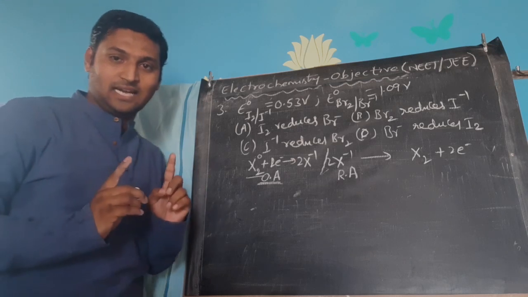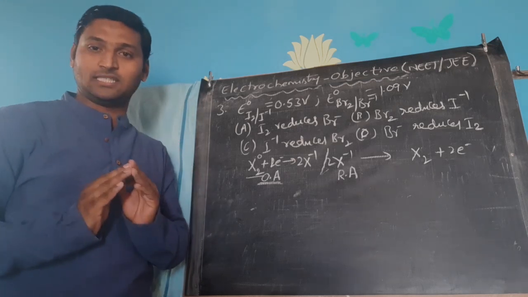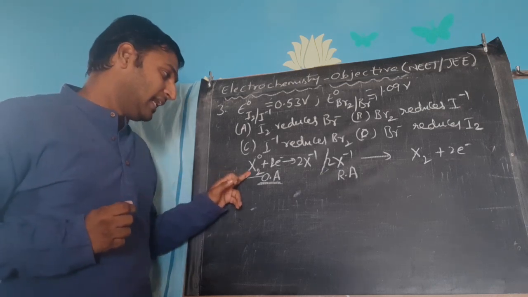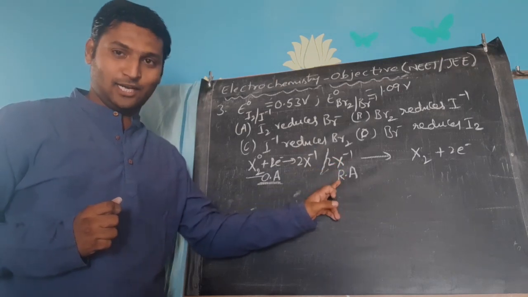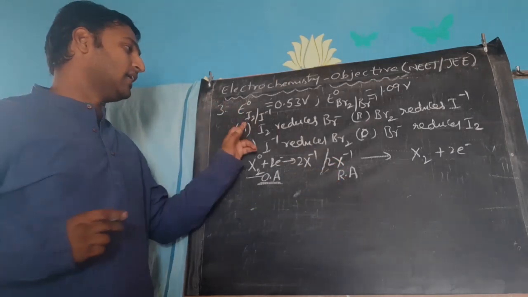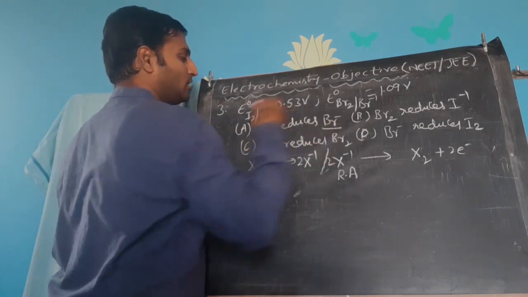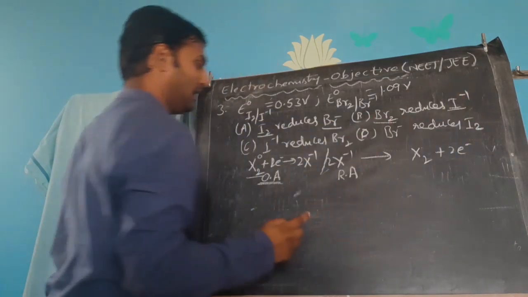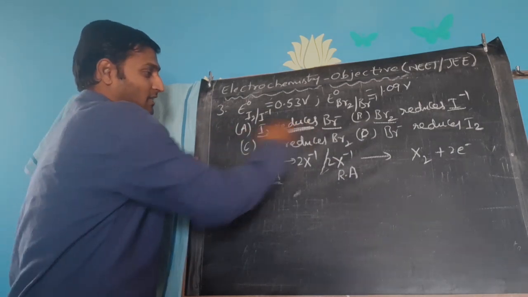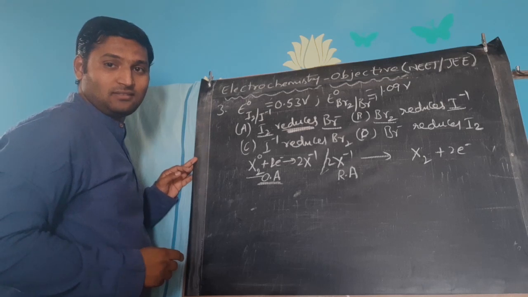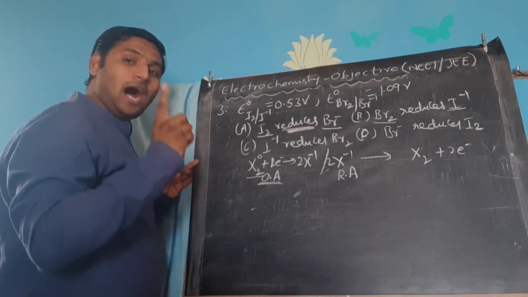So please understand, with simple common sense from your knowledge of first year redox reactions, that an elemental halogen can act as an oxidizing agent and a halide ion can act as a reducing agent. Now look at the first 2 options. He is telling that iodine reduces bromide or bromine reduces iodide, meaning he is saying that the elemental halogen is the reducing agent. He wants it to reduce the substance. An elemental halogen cannot act as a reducing agent. It can act only as an oxidizing agent.